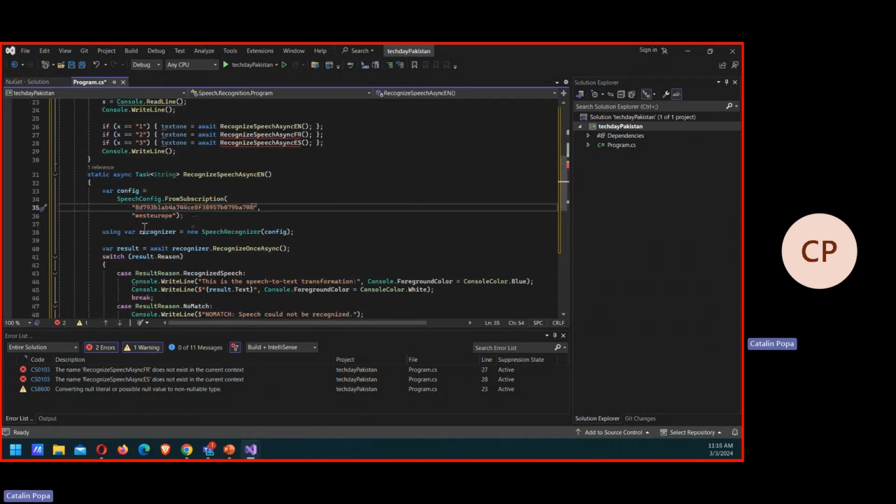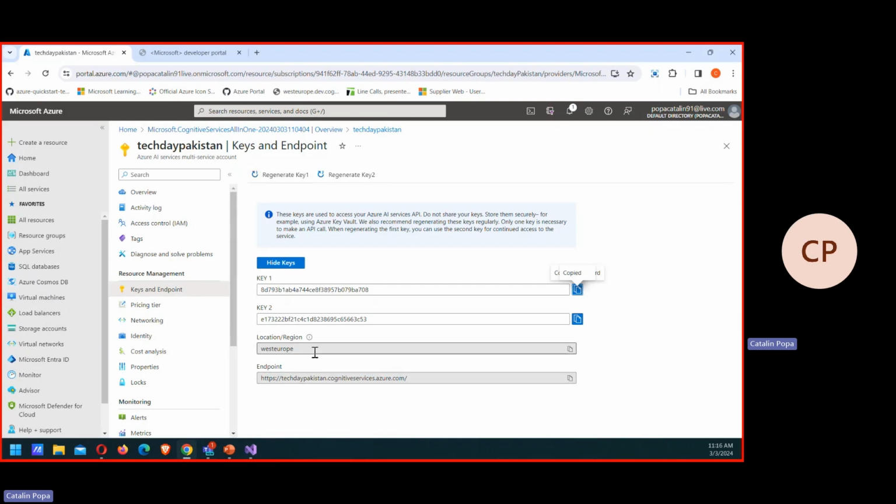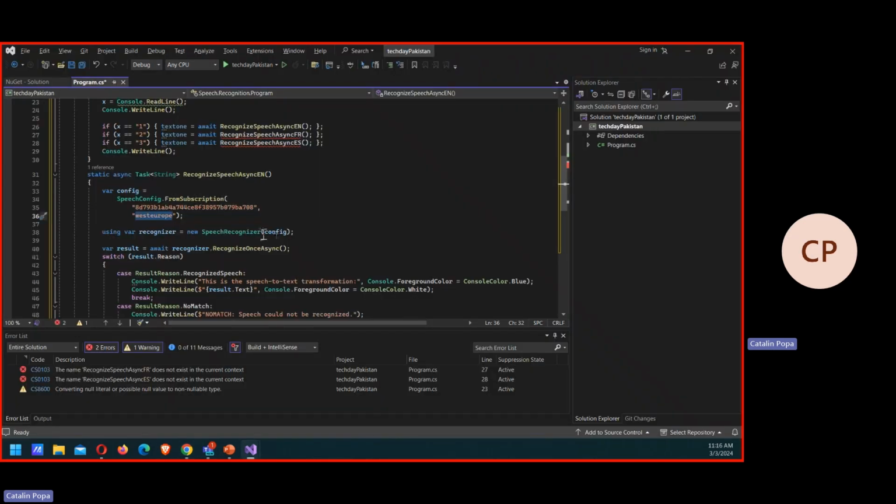So you'll see as we go along. The things that we need to define here are basically the key that we're going to use, and the region in which my resource has been built. So this is West Europe. Then, based on this speech config, I'm going to use this function from the SDK, which is called speech recognizer, which actually does the speech to text function that I have.